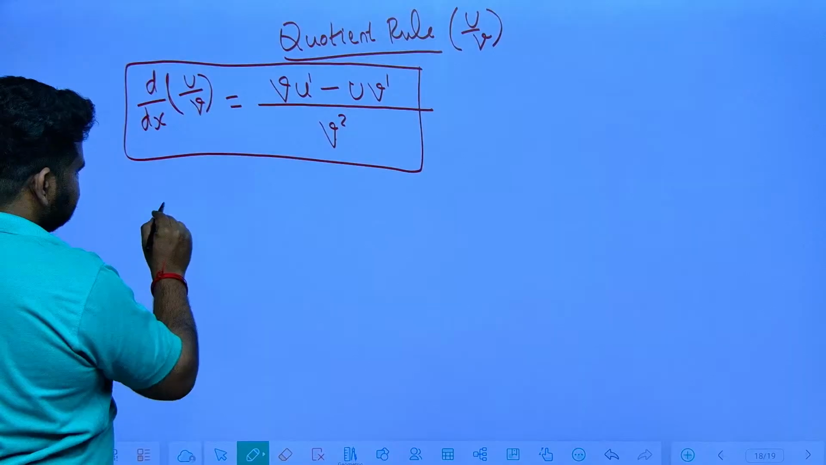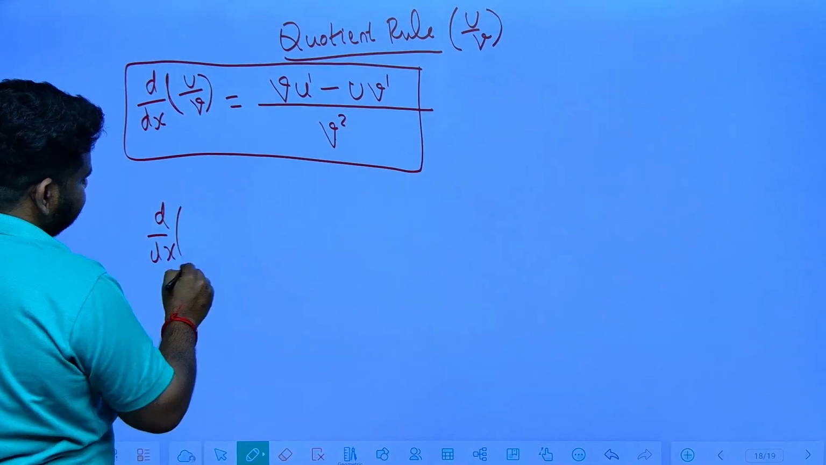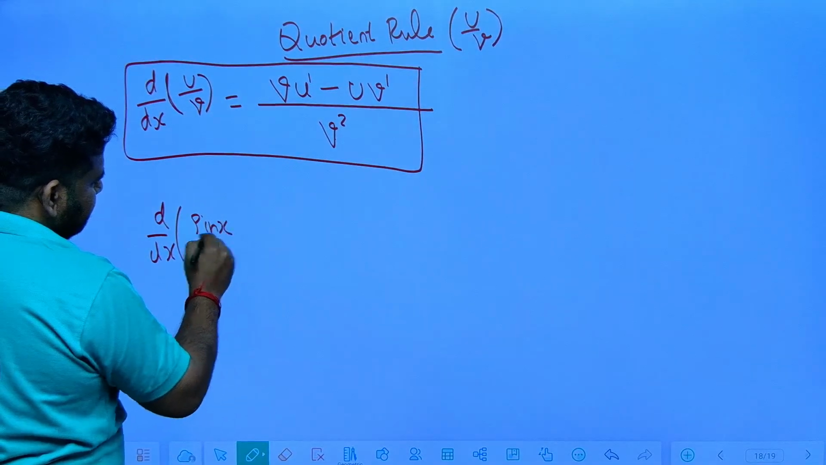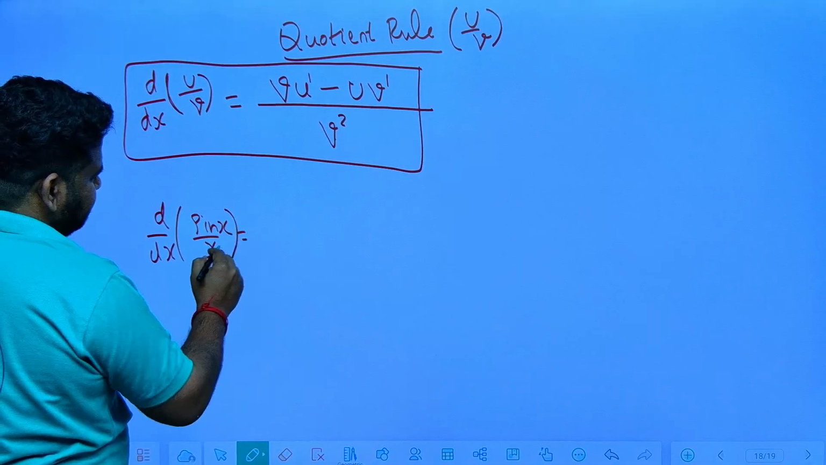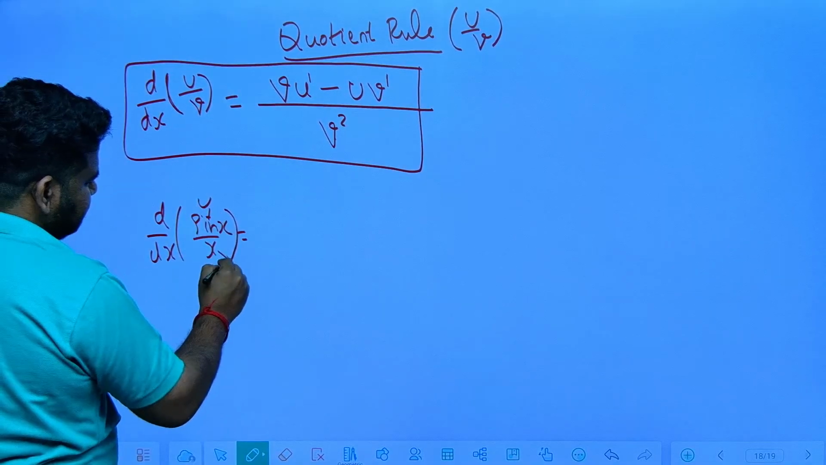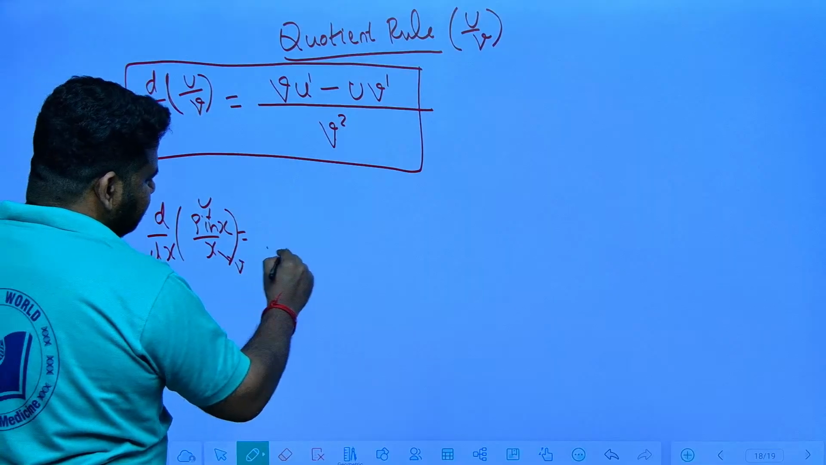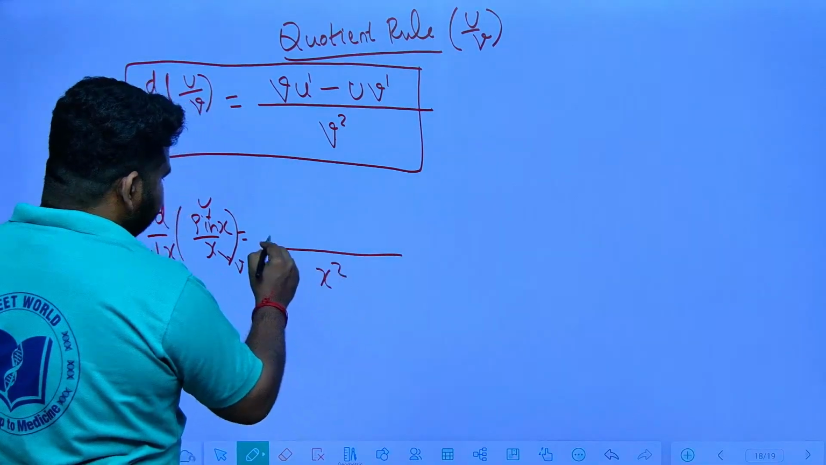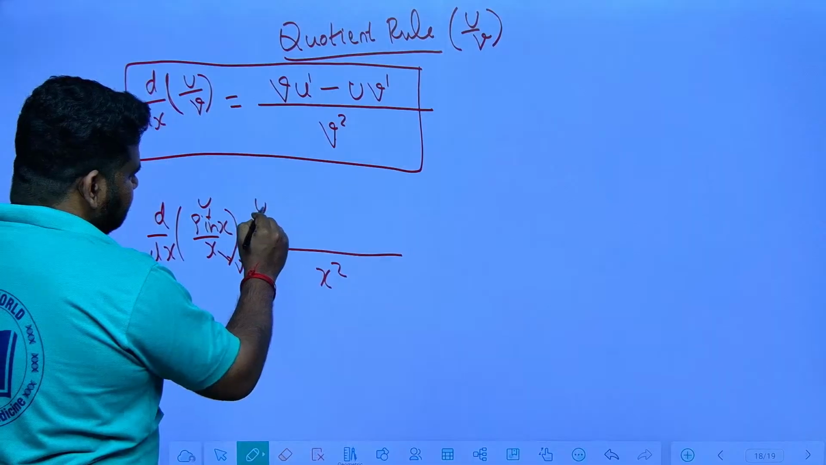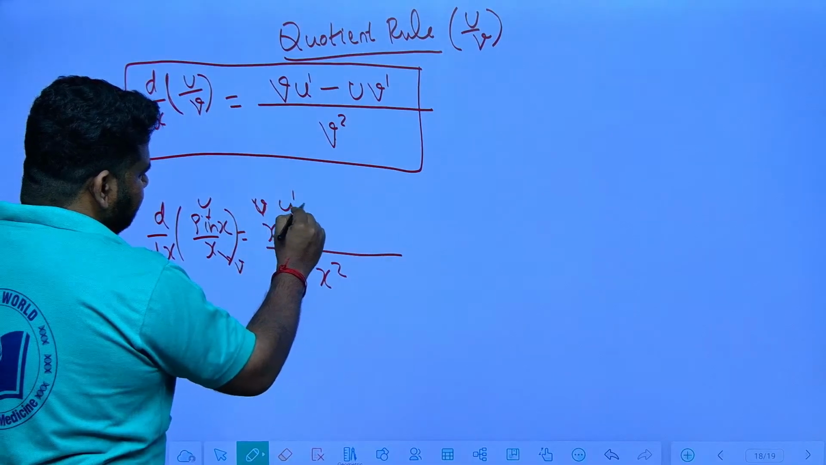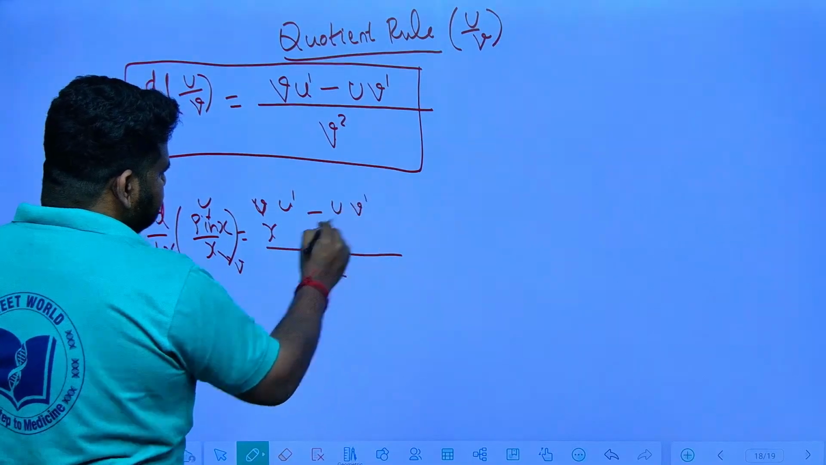Suppose we take an example, d by dx of sin x by x. Here u is sin x, v is x. So you will keep the denominator as it is. This will become what? x square. Then x into, this is what? v into u dash minus u into v dash. So v, keep it as it is.